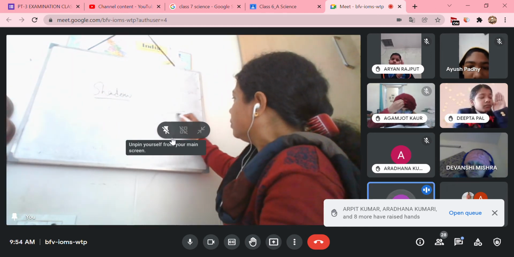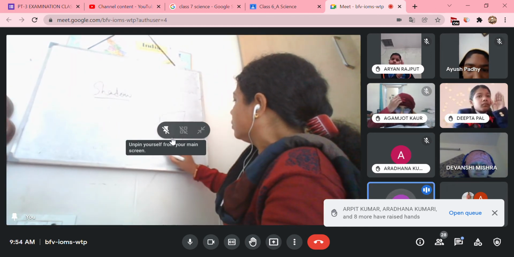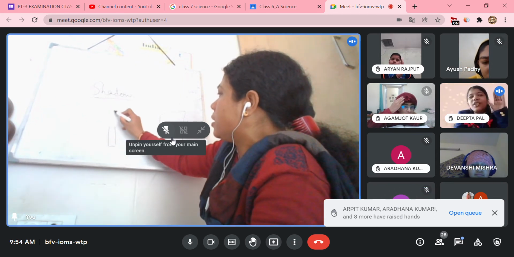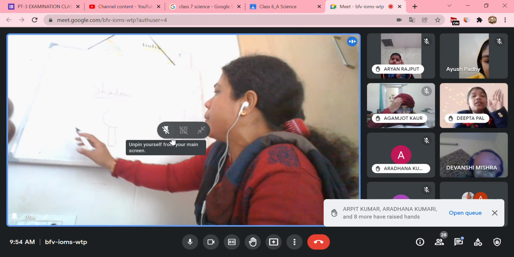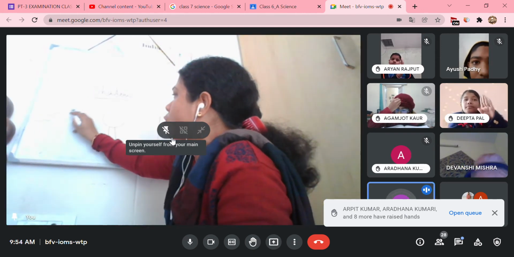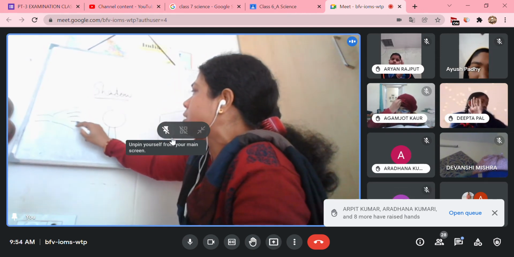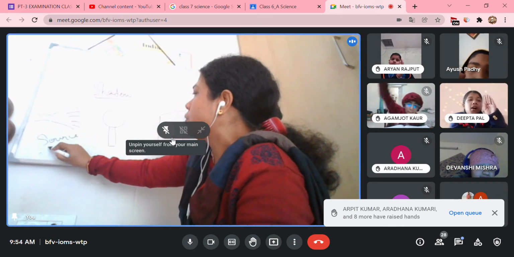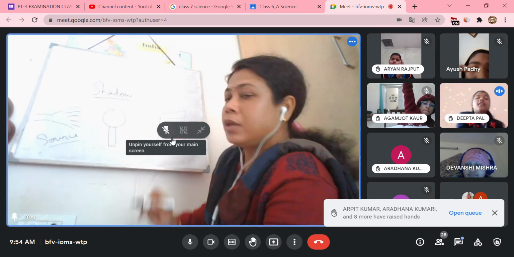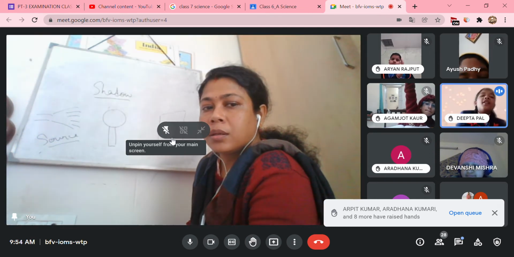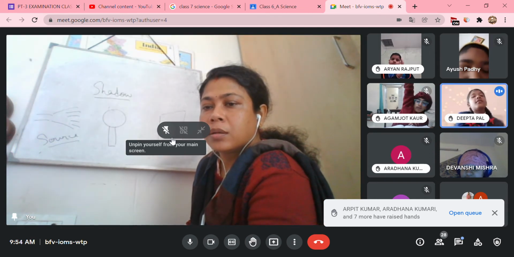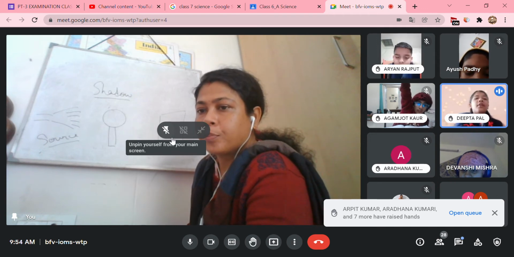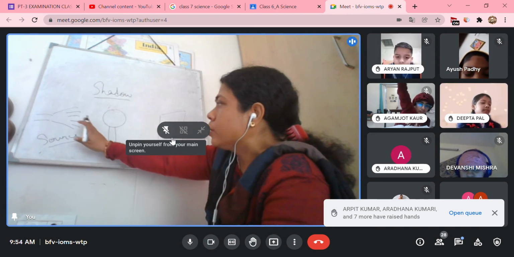Shadow is formed when a part of light is blocked by an opaque object. The pronunciation will be opaque. So suppose there is a source of light. Ma'am, when an opaque or a translucent object comes in the path of light, then a shadow is formed. Yes, very good. So this is a source of light.